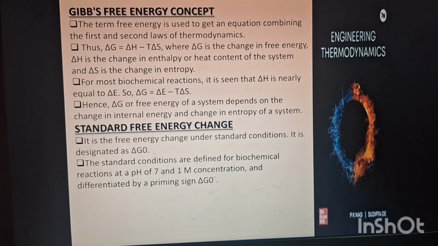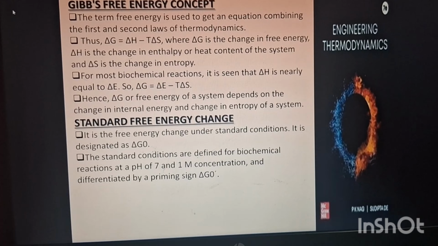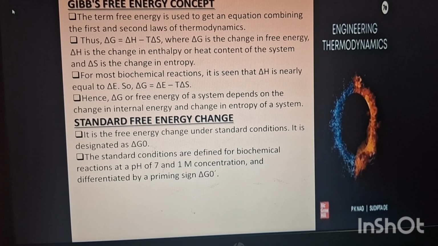Next, what is the standard free energy change? It is the free energy change under standard conditions. It is designated as delta G0. The standard conditions are defined for biochemical reactions at pH 7 and 1 molar concentrations, and differentiated by a prime sign, delta G0 prime.